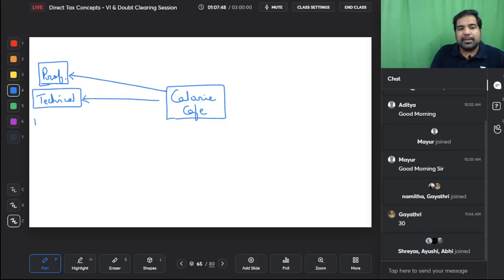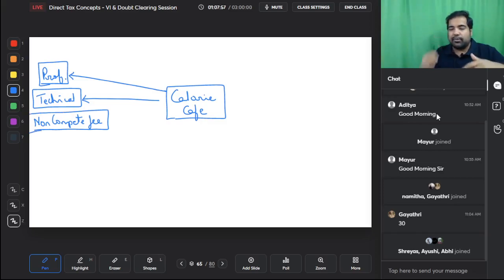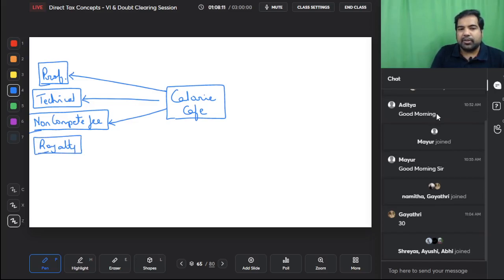They were also paying some people a non-compete fee. Non-compete is basically for not doing something. For example, whenever a good chef would quit, they would pay him money so that he does not start something on his own and increase the competition. Next, they were also paying royalty on some patents which they were using. And because it is now Calorie Cafe Private Limited, they had directors and were paying directors fees.